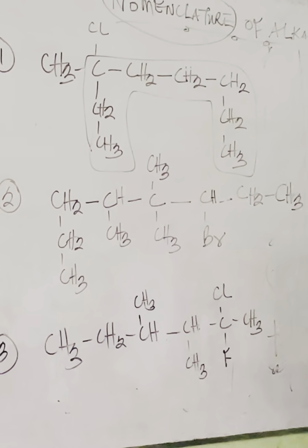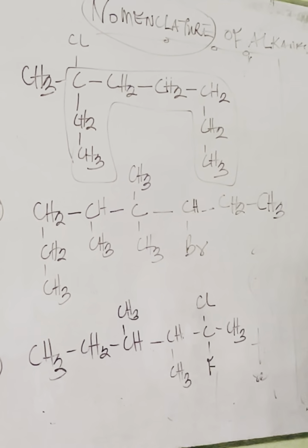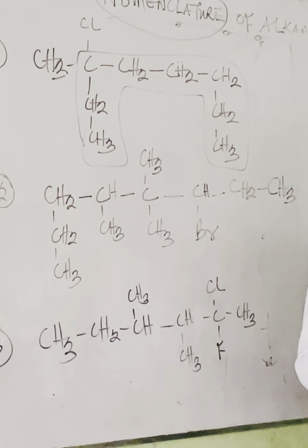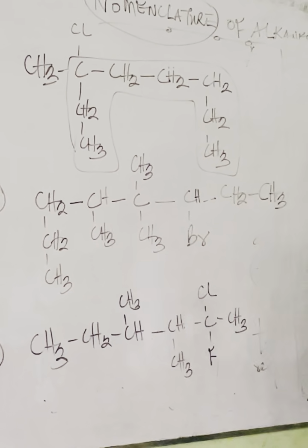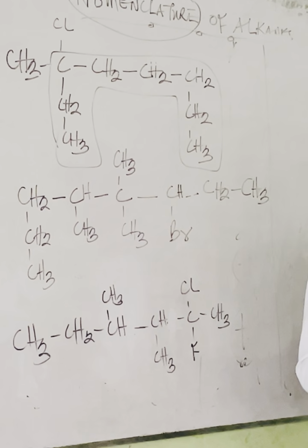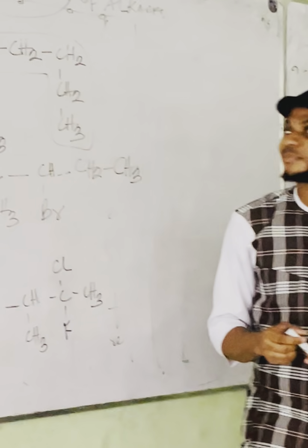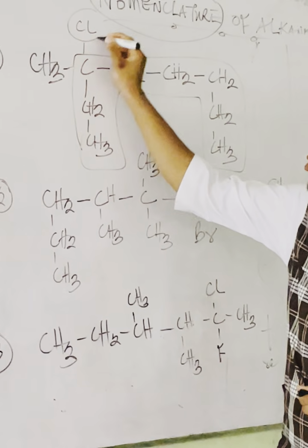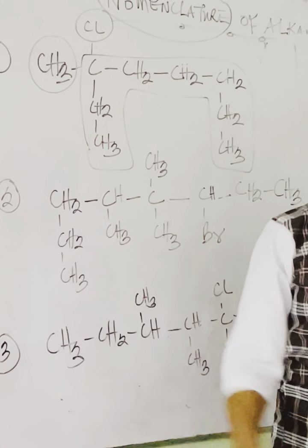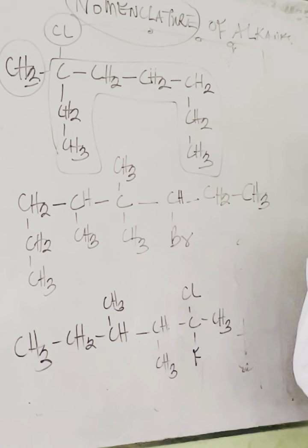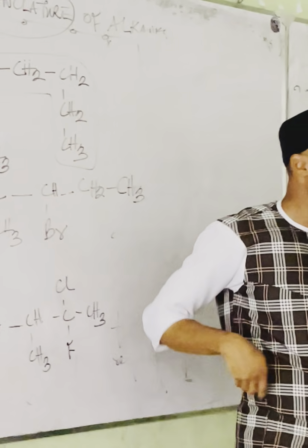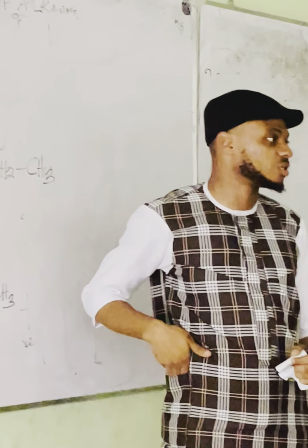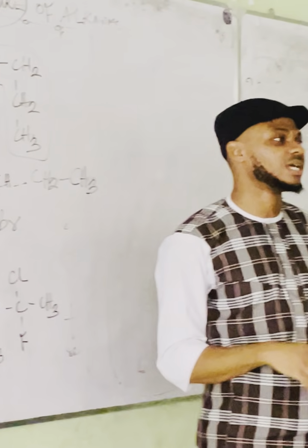Now anything that is not in the parent chain is called a substituent or a branch. So this is a substituent. This is also a substituent. Whatever is not in the parent chain is known as a substituent. So you circle it like that.